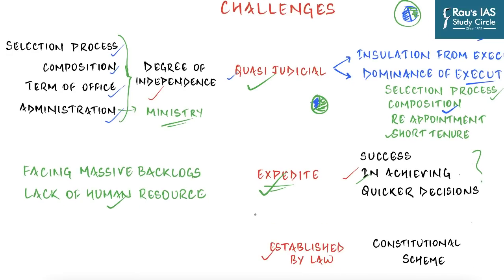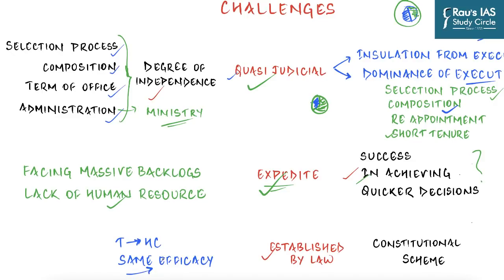And then finally comes the matter of constitutional scheme. Where do they actually fit in and how are they justified? Because the constitutional standing of tribunals has been questioned, in particular whether the jurisdiction of high courts and Supreme Courts can be removed at all. So in 1986, the Supreme Court ruled that Parliament may create an alternative to high courts provided that they have the same efficacy as high courts. So you can transfer them some powers, they can replace high courts, but they need to have the same level of autonomy and independence as that of high courts.